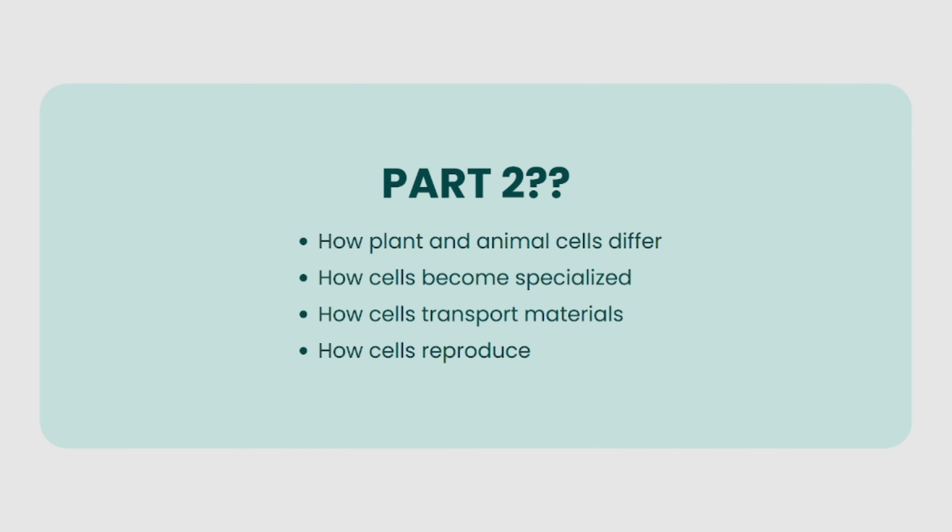Now that we've explored the major organelles and structures found inside cells, in part 2 we'll examine how plant and animal cells differ, how cells become specialized, and how they transport materials and reproduce.